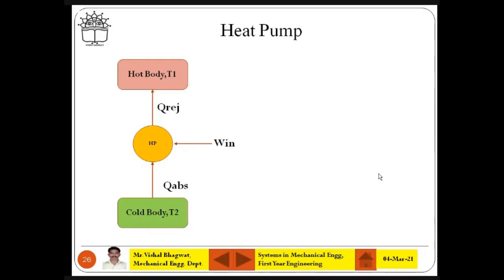हीट पंप और रेफ्रिजरेटर का फिगर सेम रहेगा, ब्लॉक डायग्राम सेम रहेगा. Instead of HP you show there is R, refrigerator, in the circle. Okay, so the circle inside will be R if you want to show a refrigerator, and HP if it is a heat pump. But the desirable effects are different. You tell me what is the desirable effect for the heat pump? Is it W in, Q absorbed, Q rejection? What is the desirable effect?